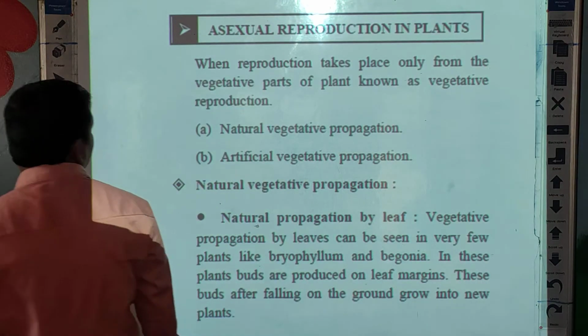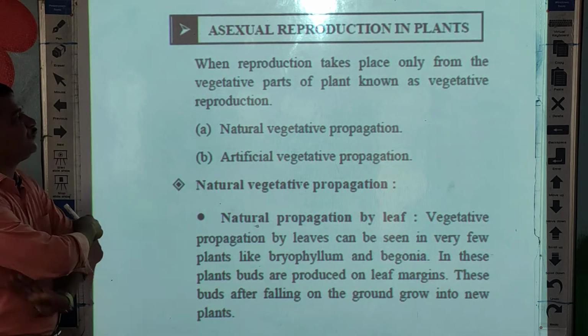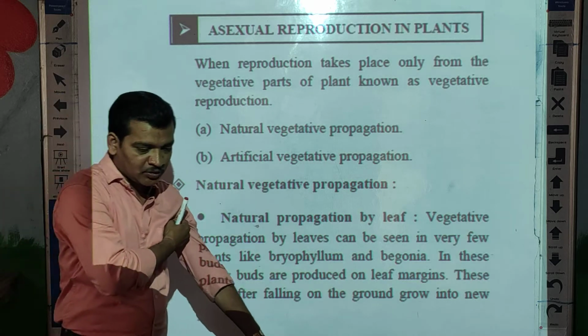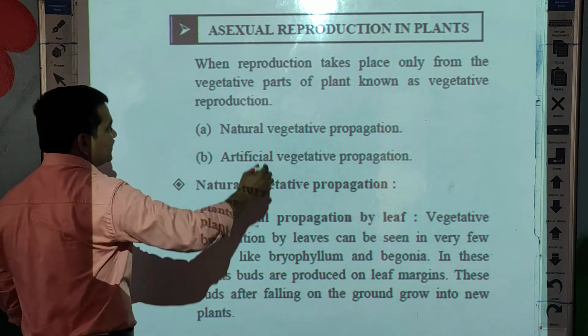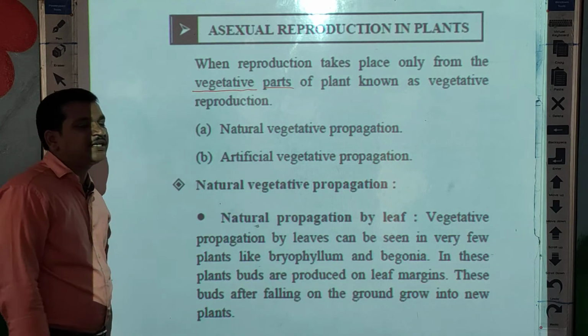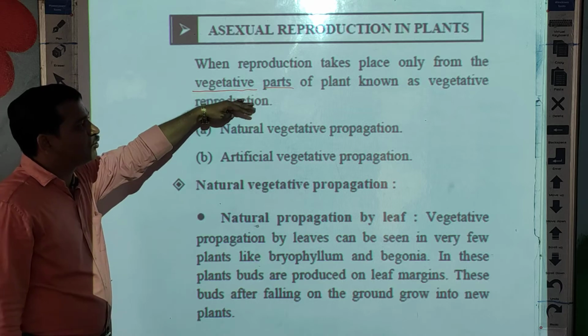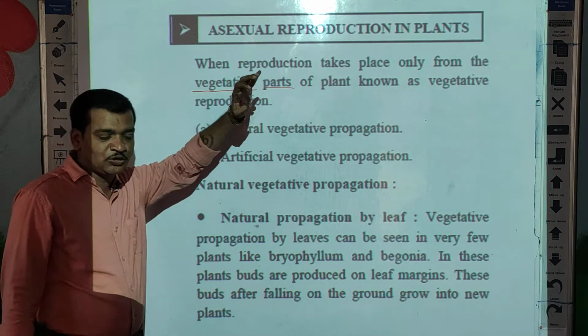Next, asexual reproduction in plants, when reproduction takes place only from the vegetative part. Now what is meant by the vegetative parts? See, students, when reproduction takes place only from the vegetative part of a plant, it is known as vegetative reproduction.